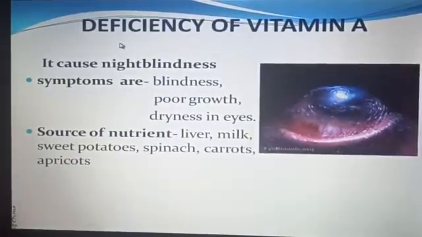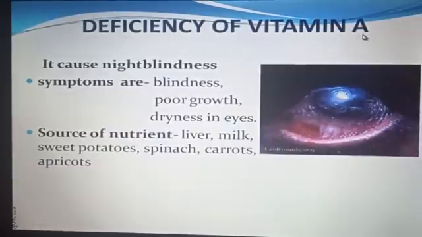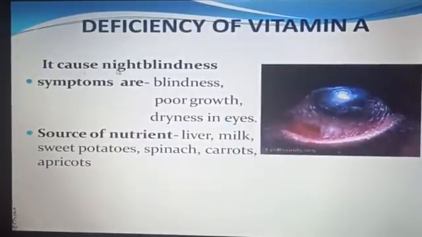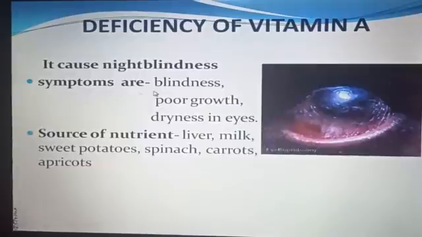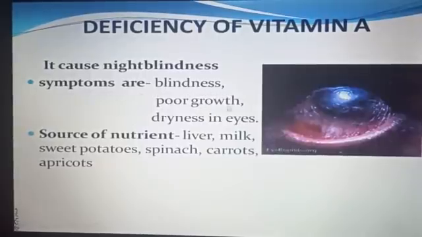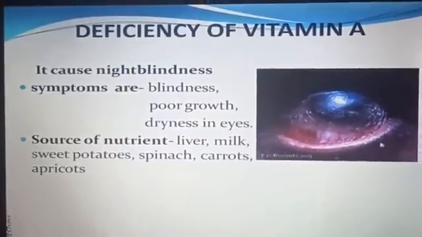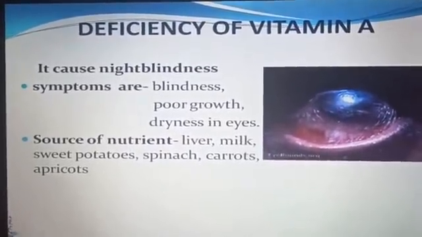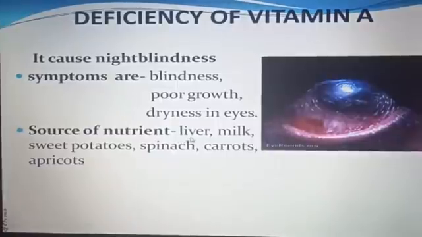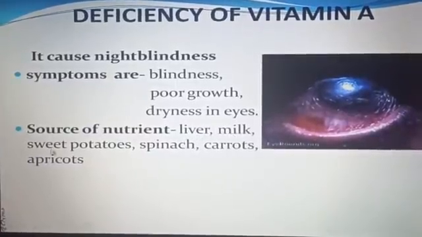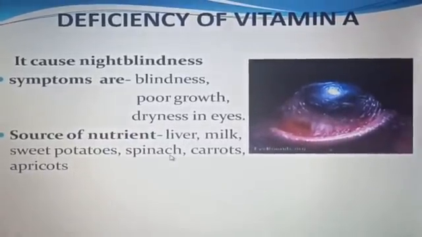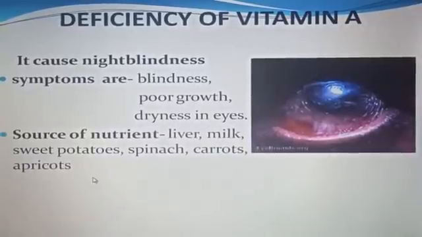Now students, we will learn about deficiency of vitamin A. It causes night blindness. Symptoms are blindness, poor growth, dryness in eyes. Source of nutrient: liver, milk, sweet potatoes, spinach, carrots, apricots.